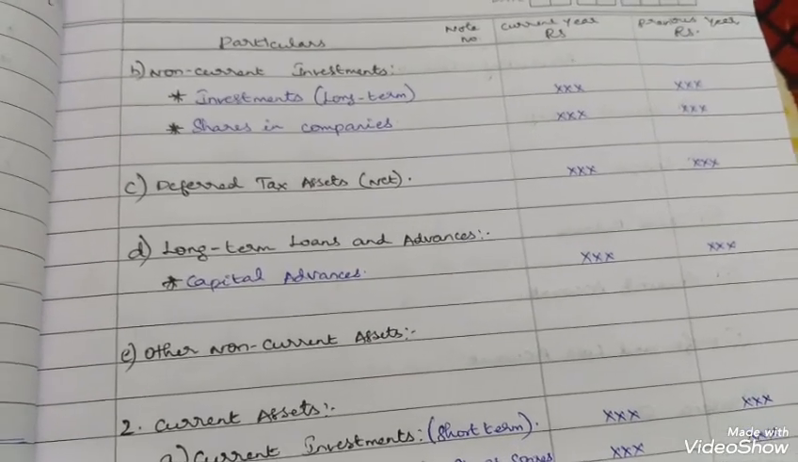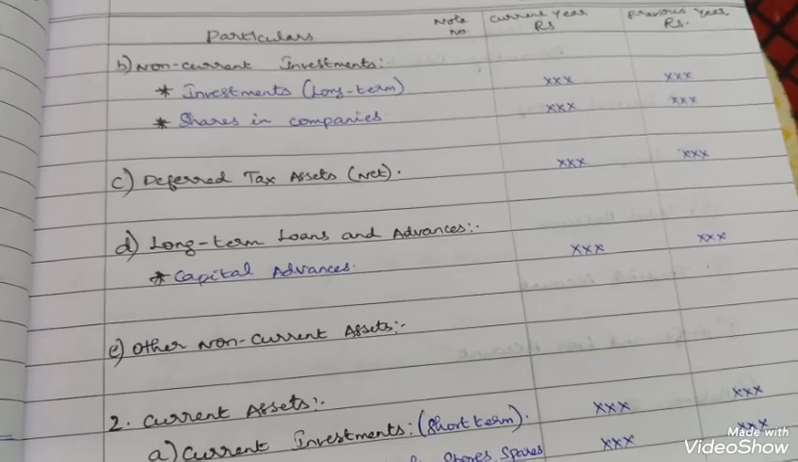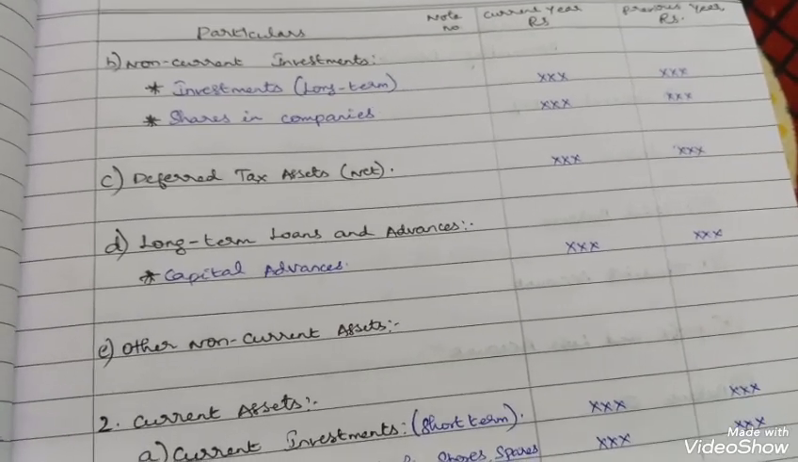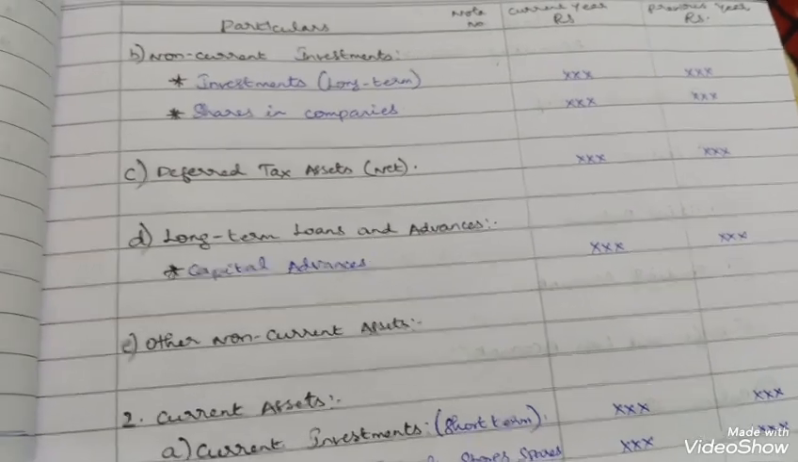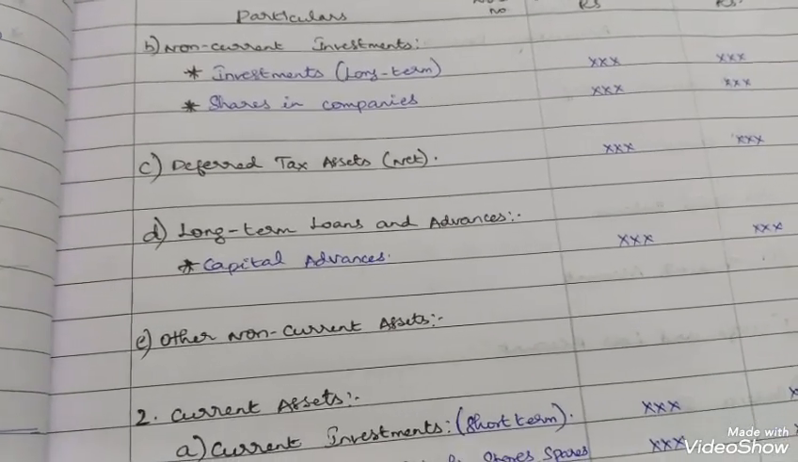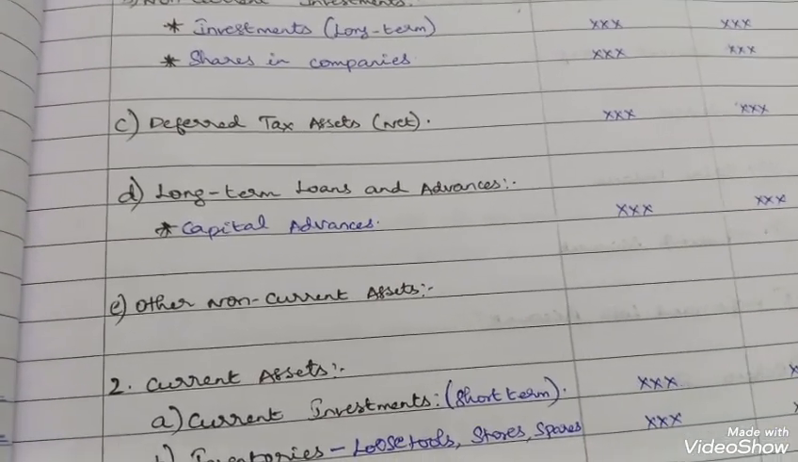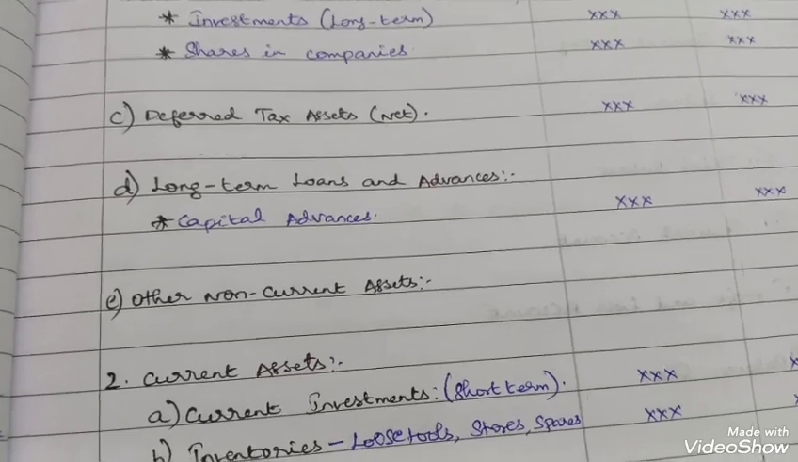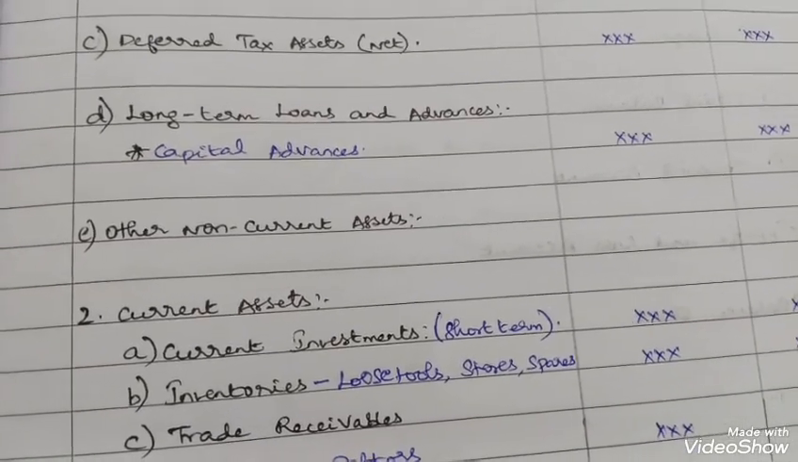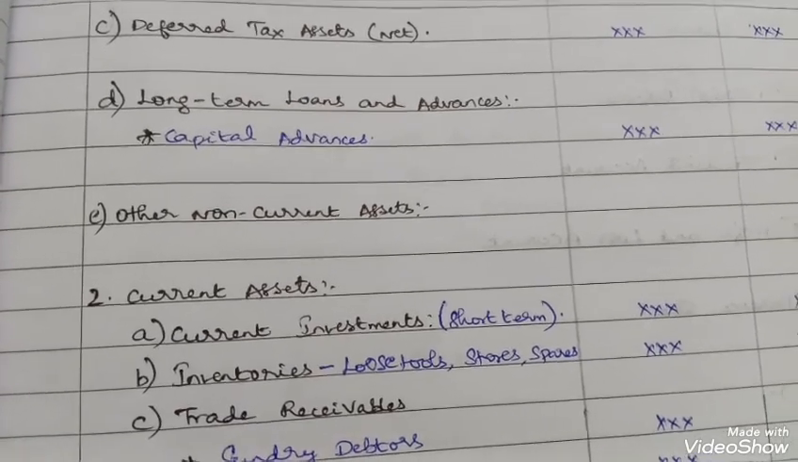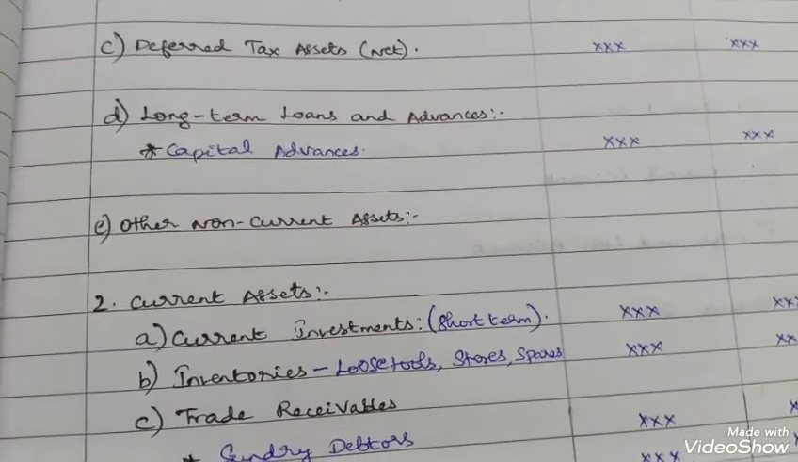Non-current investments, investments for a long term and shares in companies, those investments are non-current investments. Then deferred tax assets net, then long-term loans and advances. Under that, capital advances are shown. Other non-current assets, any other assets other than this.